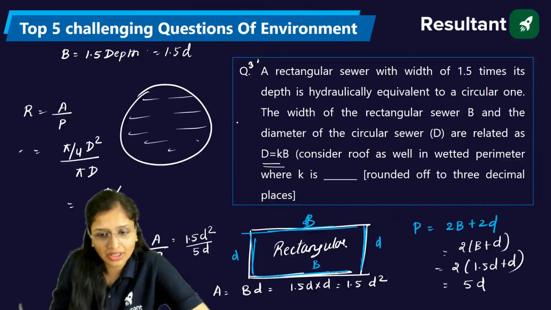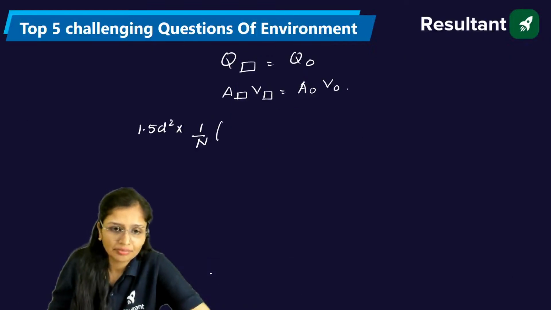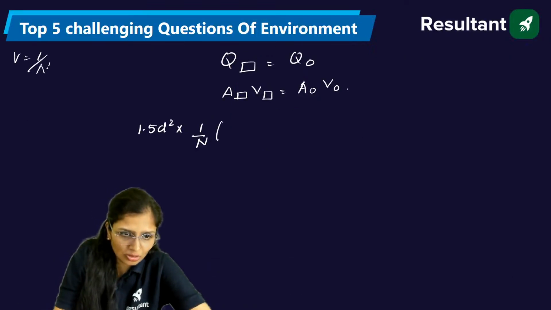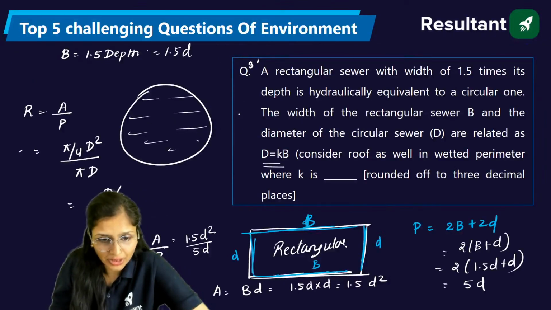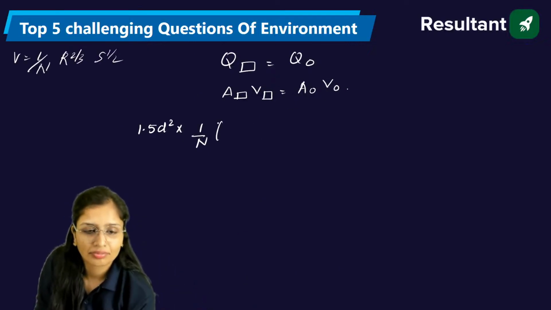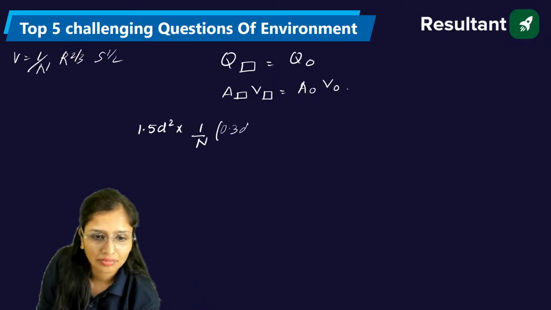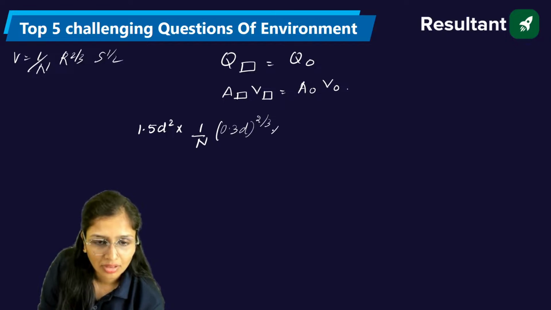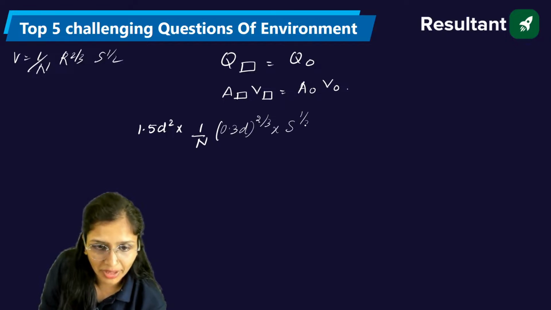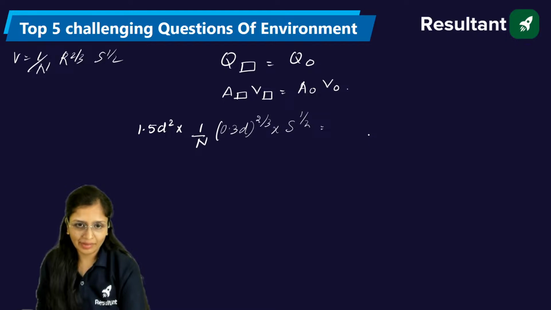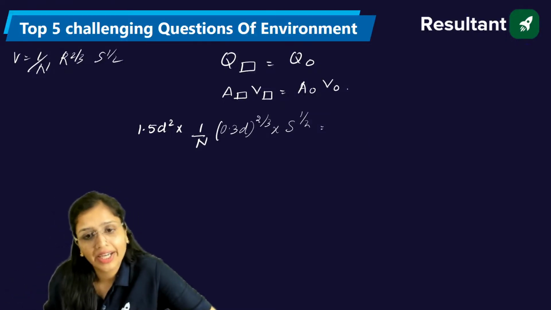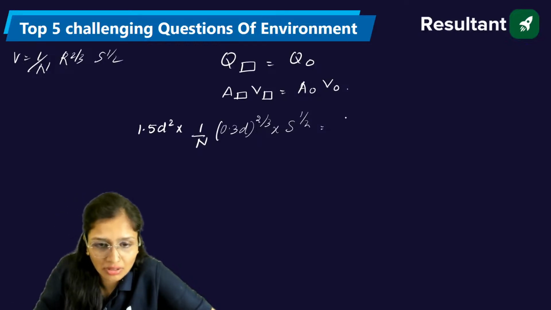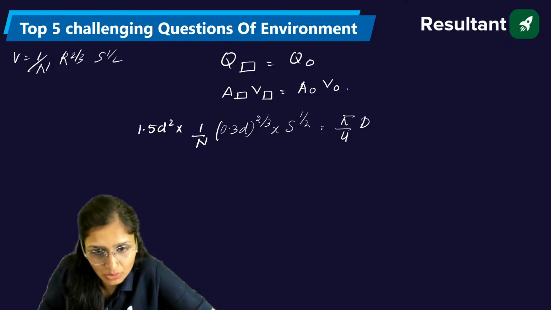So hydraulic radius is how much? 0.3 D. Slope is 1 by 2. They both will be laid on the same slope, so eventually the slope will get cancelled out. Area of the circular one is pi by 4 D square.